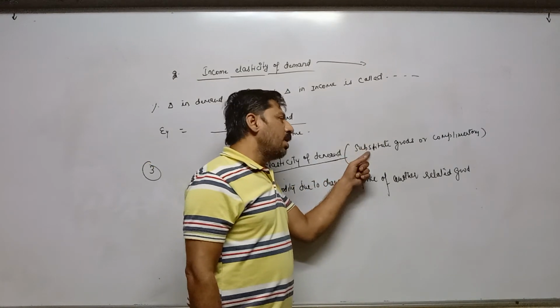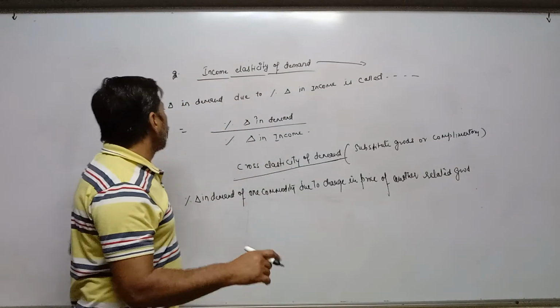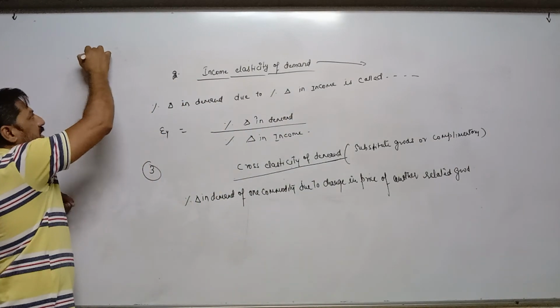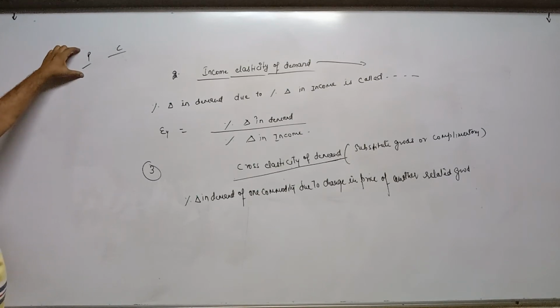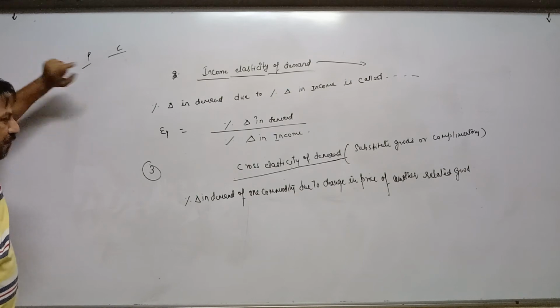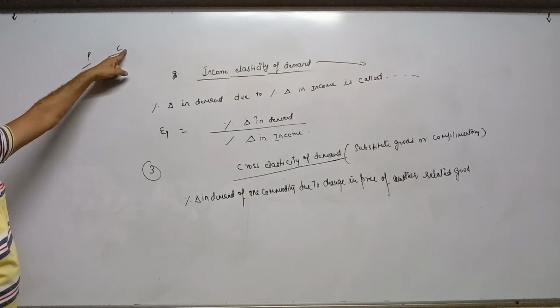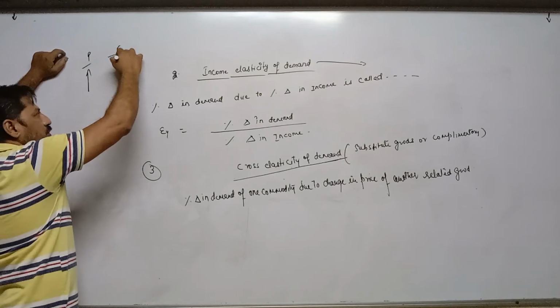In case of substitutes, positive relation; in case of complementary, negative relation. For example, substitute goods again, Pepsi and Coke. If you take the price of Pepsi and demand of Coke, then price of Pepsi will affect the demand of Coke. There is positive relation. When price of Pepsi increases, demand of Coke also increases.